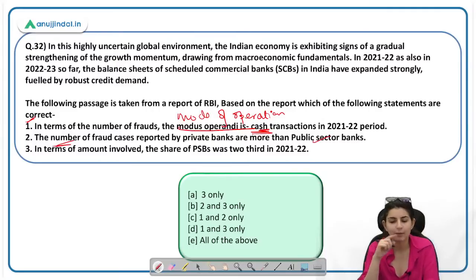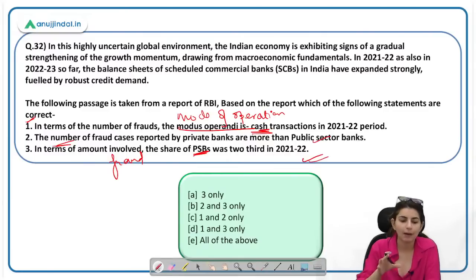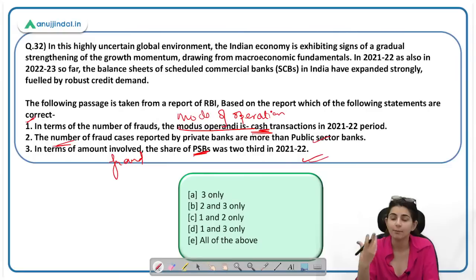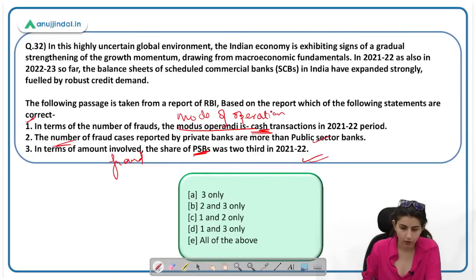It was more in private banks than public banks. In terms of the amount involved in fraud, the share of PSBs was two-thirds. This is correct. So in terms of the amount involved in the fraud cases, the share of public sector banks was more. Okay, so here B only is the correct statement. 2 and 3 are correct.